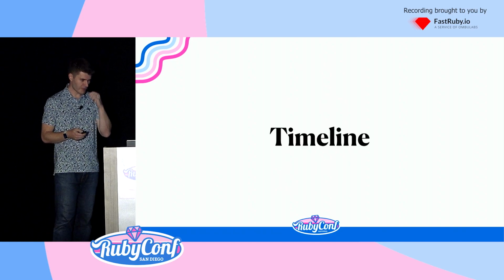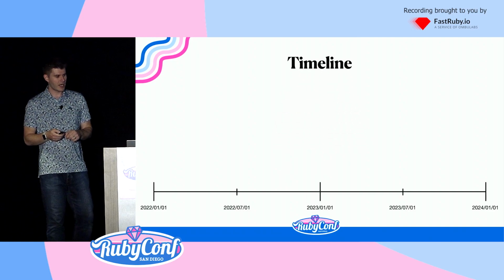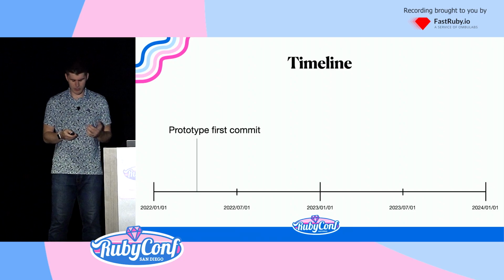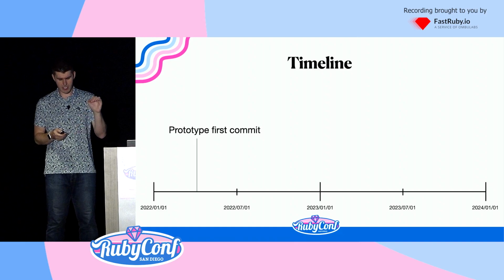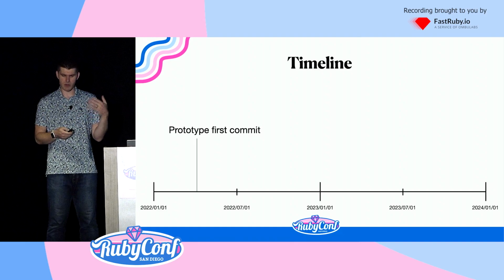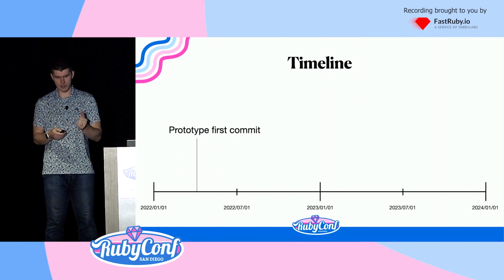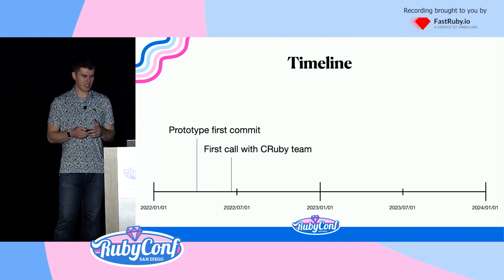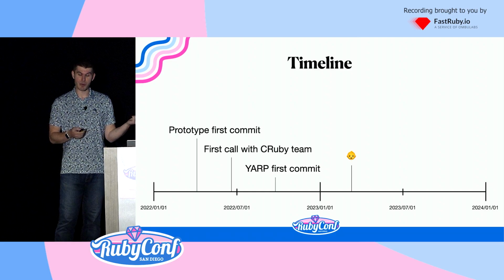So I'll give you a bit of the timeline of how this went down. About 2 years ago, a little more than 2 years ago, actually, I started working on a prototype for this. It was called Ruby Parser at the time. It then got renamed to YARP. It then got renamed to Prism. We had the first call with the CRuby team where we introduced the concept and said, hey, can we please do this? And they said yes. We committed the first commit to YARP later that year. In April of last year, I had my daughter. My wife had my daughter.